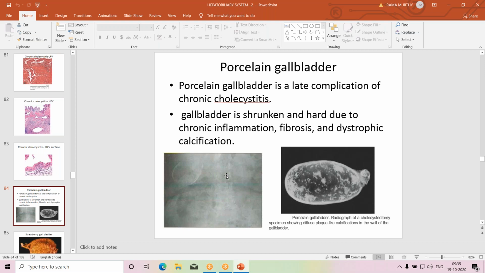On the other side, you will see the specimen of gallbladder radiographed, X-ray of the specimen of gallbladder, which shows clearly calcification of the wall. So this is a predisposing condition for carcinoma of the gallbladder. Porcelain gallbladder is a predisposing condition for adenocarcinoma of gallbladder.